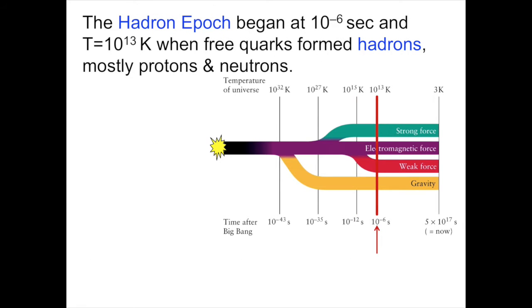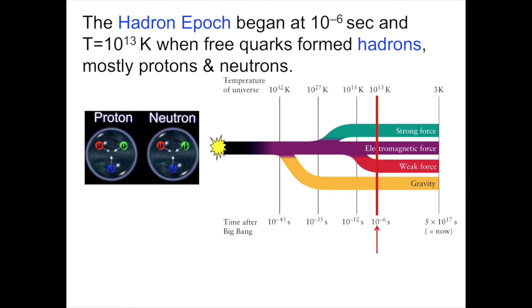This is followed by the Hadron Epoch that began when the universe was 10 to the minus 6 seconds old and the temperature was 10 to the 13 degrees Kelvin. This is the point when free quarks form together into hadrons, mostly protons and neutrons. We are now leaving the epoch in which free quarks can exist outside of nucleons.